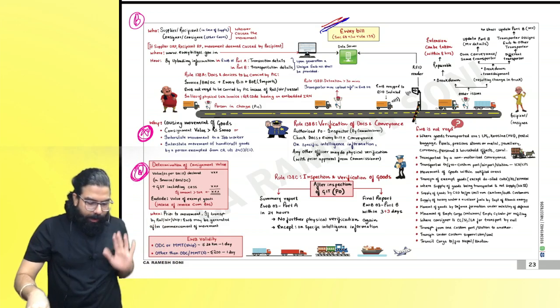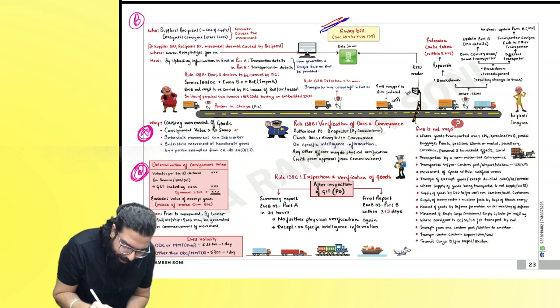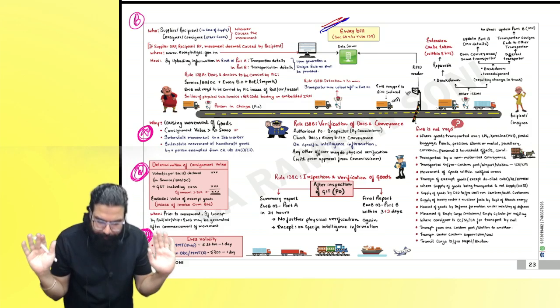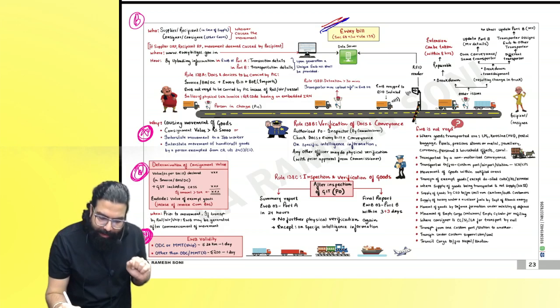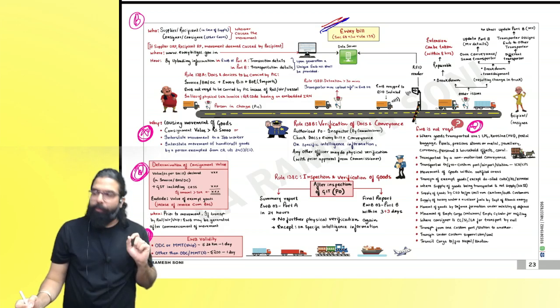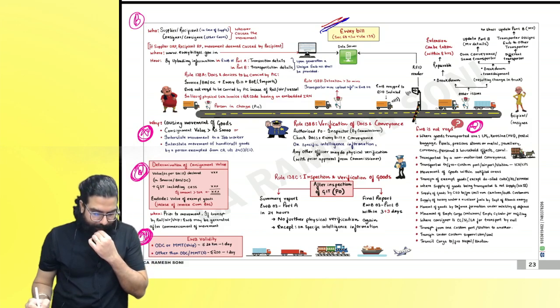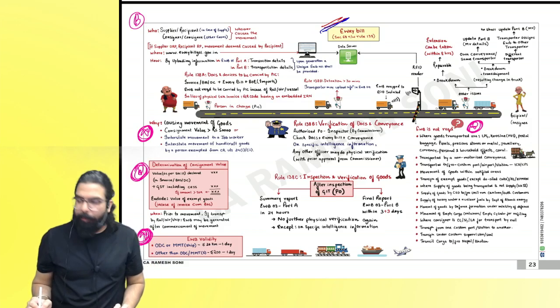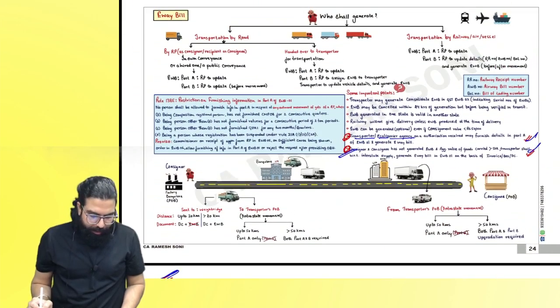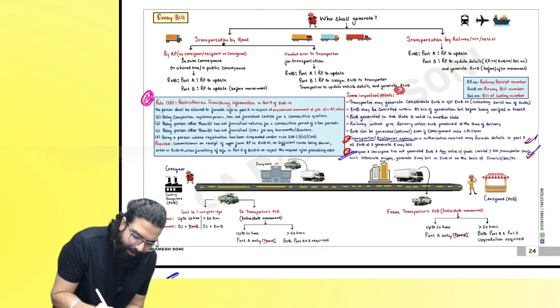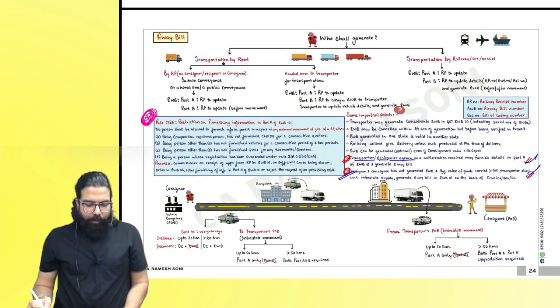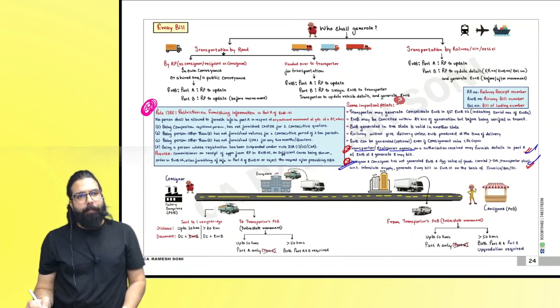Please remember. Okay? Next. Sir, how to find out validity? Please remember validity. When is e-way bill not required? Please be careful. When is e-way bill not required? These four are the most important part. Everyone over here now. And this one, when will the e-way bill be blocked? When can your e-way bill be blocked?